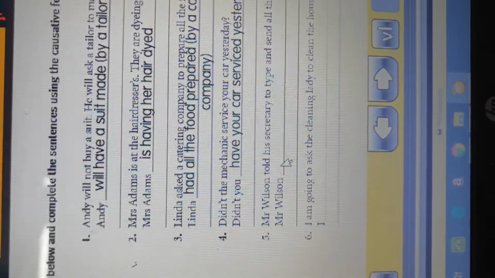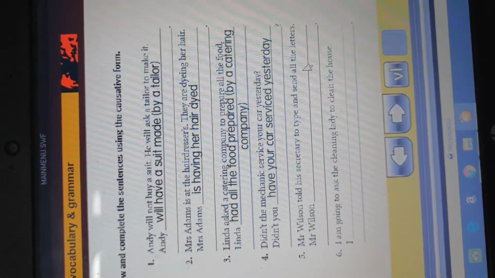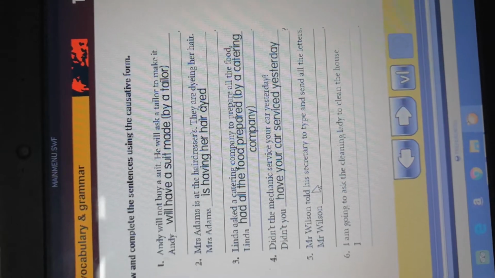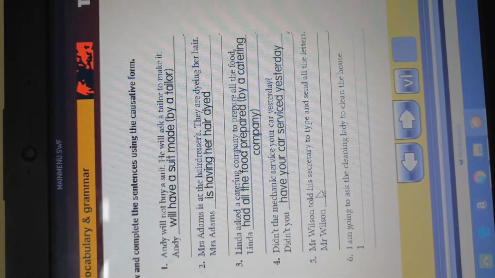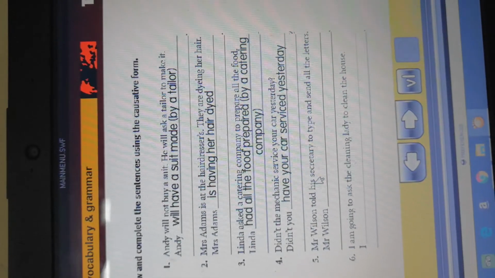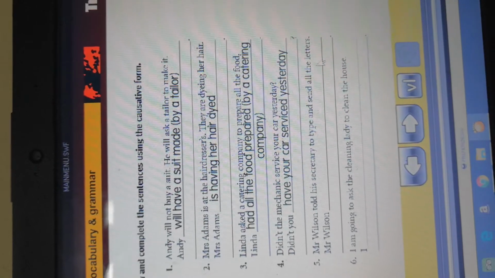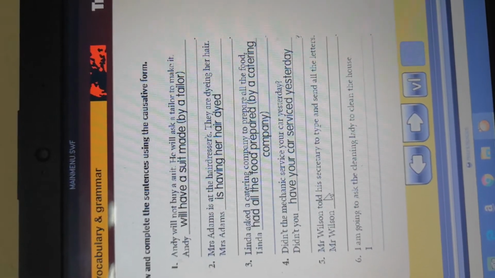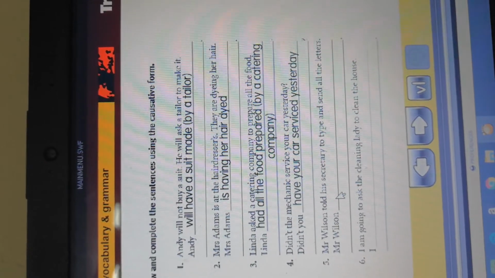Number 5, Mr. Wilson told his secretary to type and send all the letters. Told. What is the tense here? The tense here is past simple. How can we use past simple also here in the causative form?